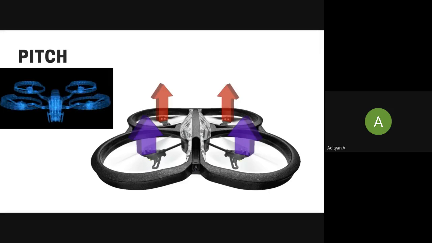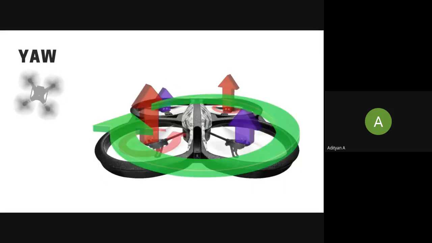So that was pitch. After pitch, we have yaw. Rotation around the vertical axis is called yaw. You can see the animation here on the top left corner, which shows what a yaw action looks like. The green arrow here says that the whole drone is going to rotate on its own vertical axis to yaw clockwise.